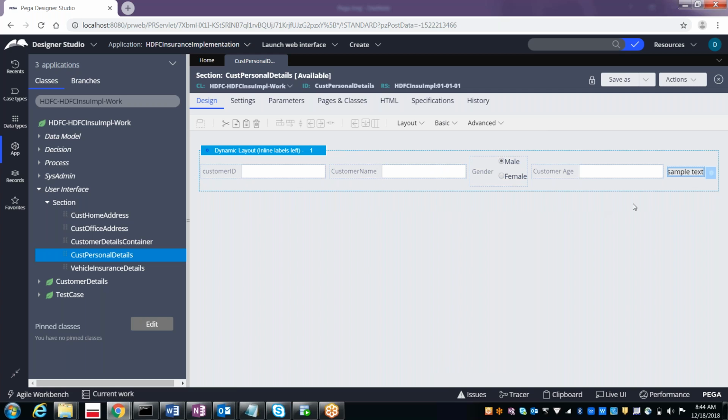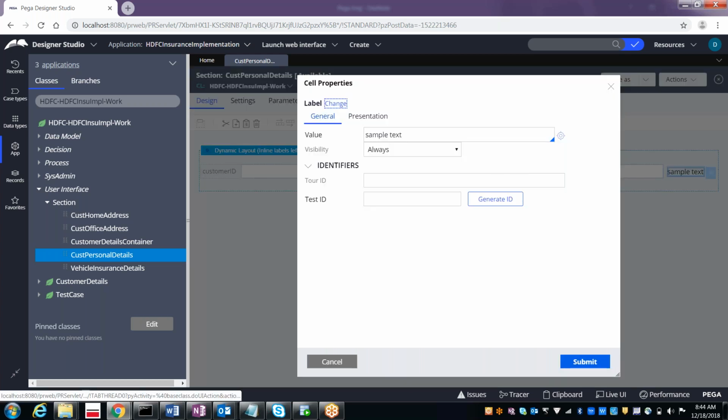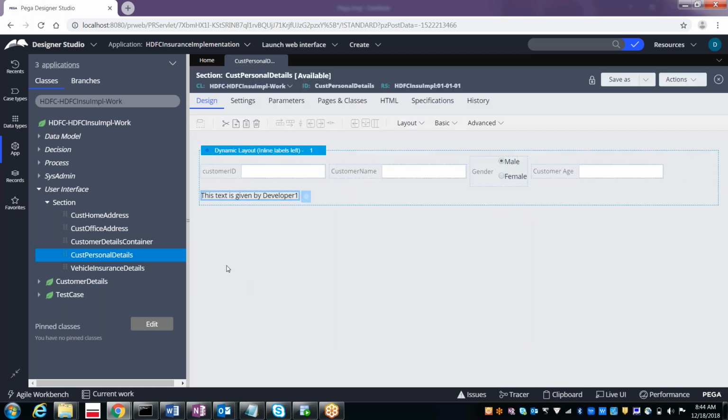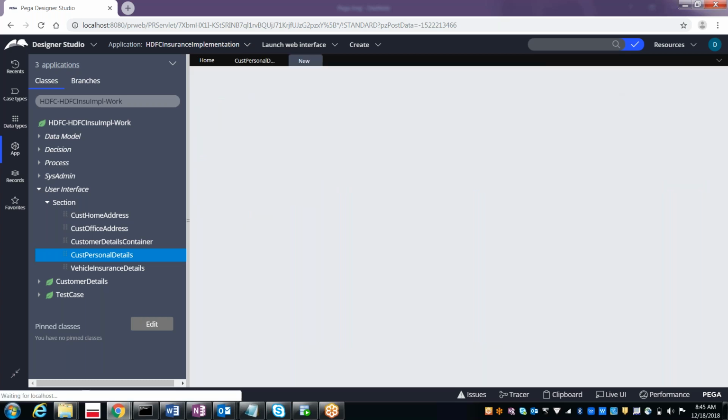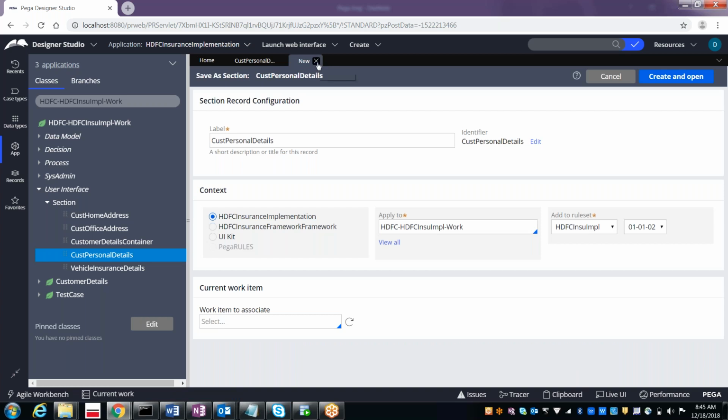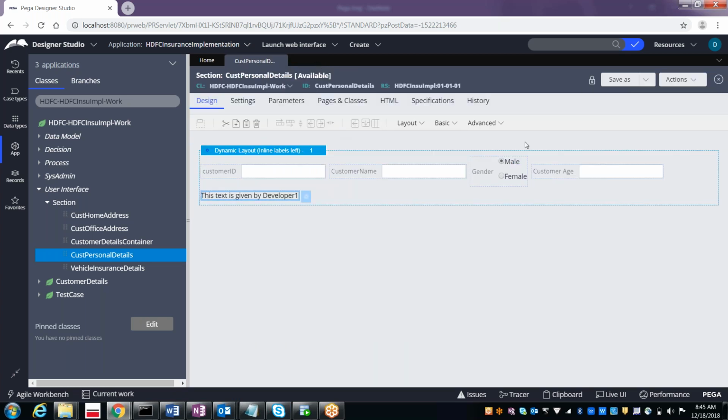Under the label I am giving, this text is given by developer 1. But I am not able to save it here. Why am I not able to save it here? Can someone tell me why I am not able to save here? There is no save button.